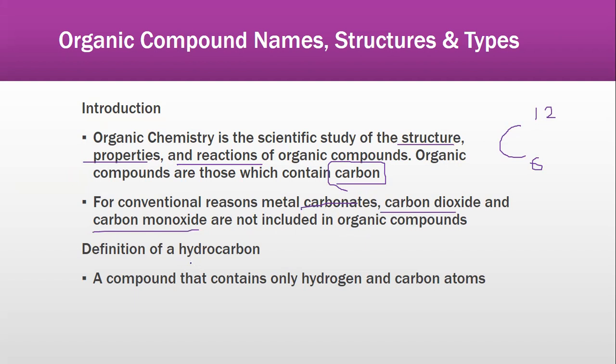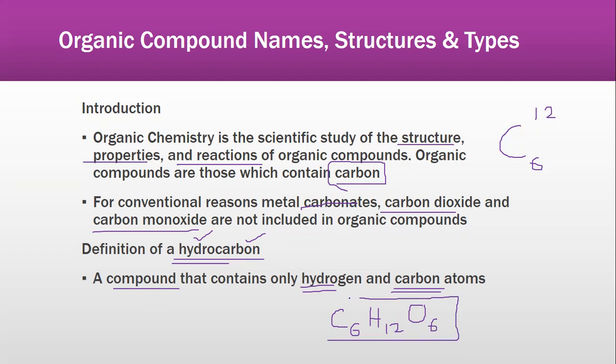So what is the definition of hydrocarbon? By the name you can tell, hydro means hydrogen, carbon means carbon. So all those compounds that contain only hydrogen and carbon atoms. So if I ask you, if I have C6H12O6, now this is not a hydrocarbon. This is an example of glucose. Is this a hydrocarbon? No, it's not, because it does contain carbon, it does contain hydrogen, but it's having an oxygen. And we just talked about that hydrocarbons only contain carbon and hydrogen.